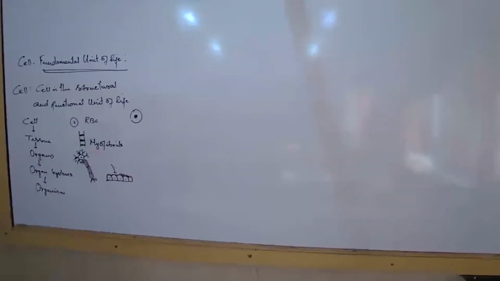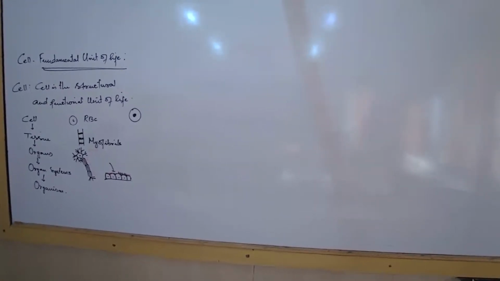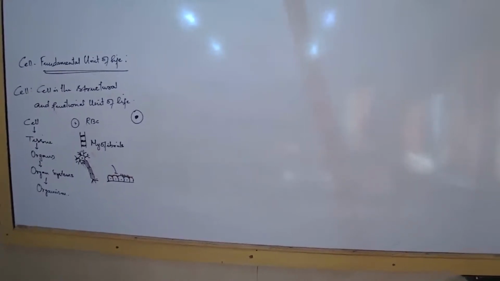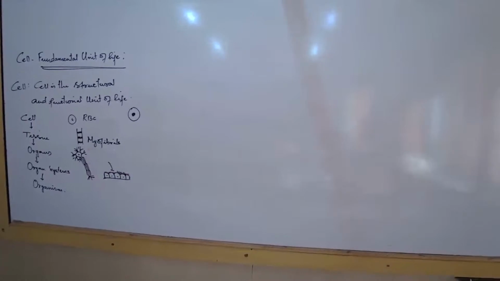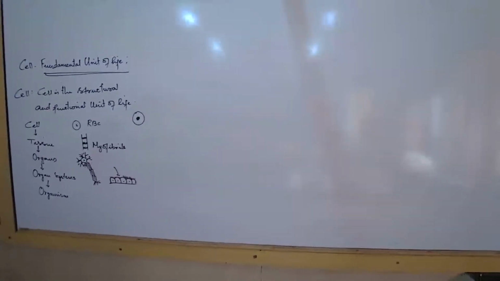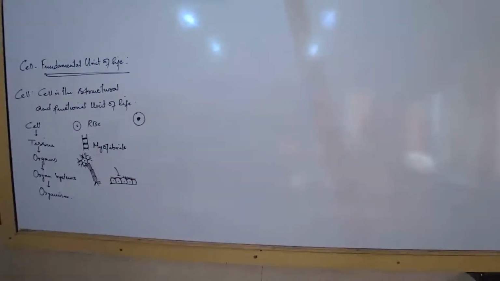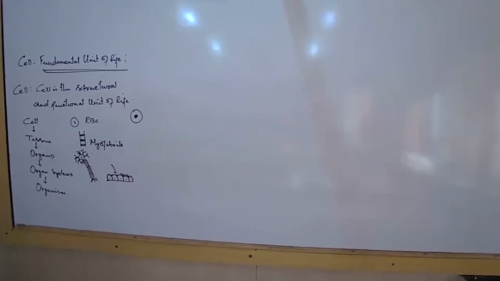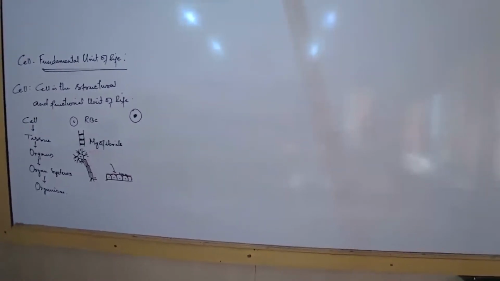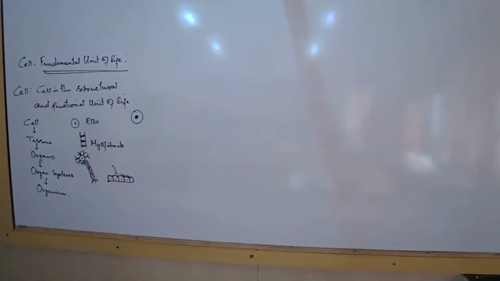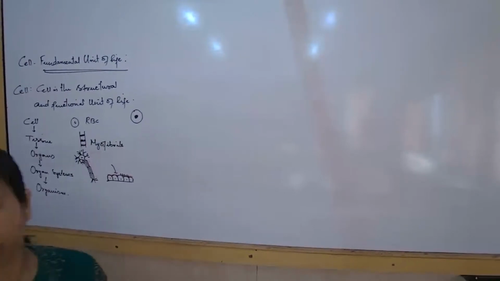Otherwise, all the millions of cells in our body would have been of the same type. No, they are not of the same type. Even in plants, the cells of the root, the cells of the stem, and the cells of the leaf are different in shape. The cells of the root absorb water, so they are different in shape. The cells of the stem conduct water upwards, so their shape is different. We will learn that. The cells of the leaves carry out photosynthesis, so they are different in shape again. So that is not only in animals, but also in different types of plants.